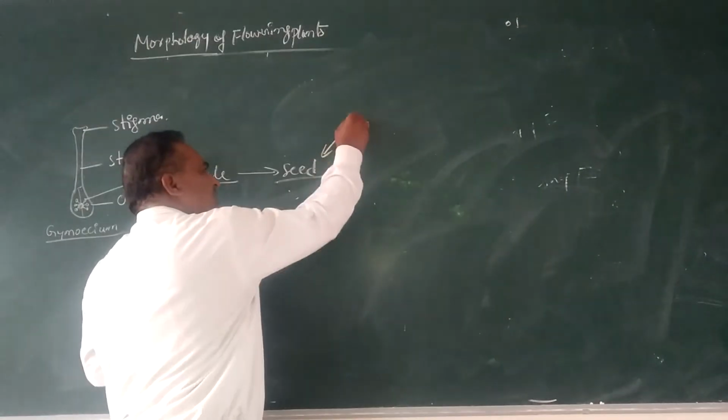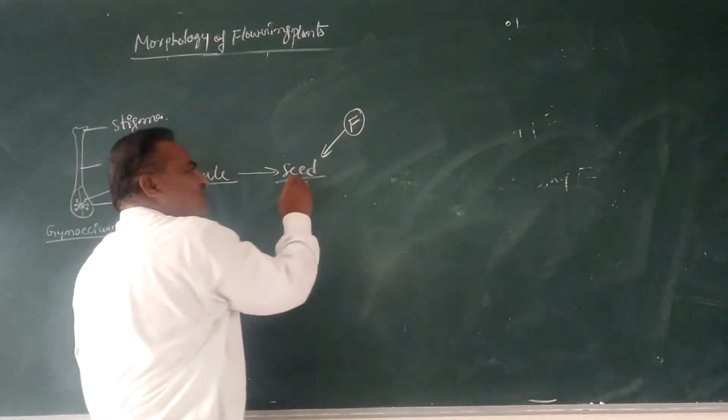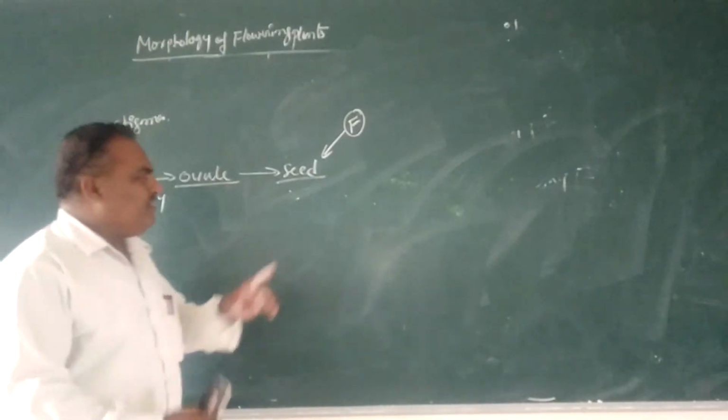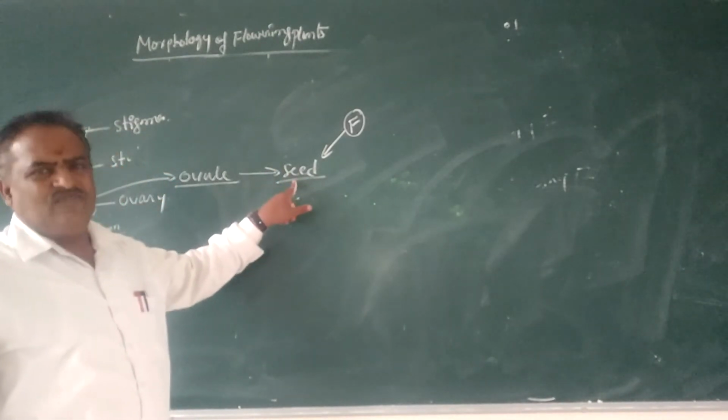After the maturity of the ovary, the fruit is developed, and the ovules develop into seeds. Here the seed means the fertilized ovule, and the ripened ovary is called the fruit.